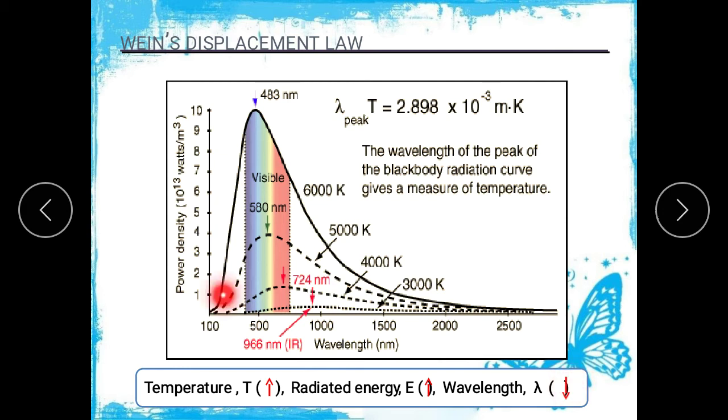So that's why the nature of the curve is like this. What happens? Temperature increases, power density or radiant power increases, but the wavelength of radiation decreases, and that is nothing but Wien's displacement law.